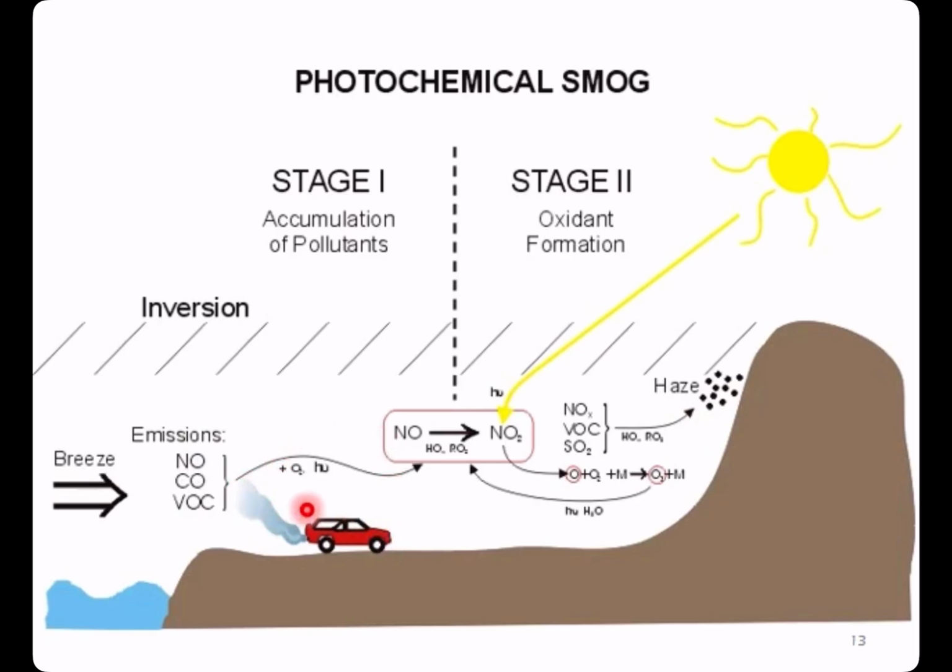In this case, the car emits nitrogen oxide, carbon monoxide, and volatile organic compounds. And the nitrogen oxide, as an example, can undergo chemical reactions to nitrogen dioxide with the sun's radiation. And this nitrogen dioxide can further release one oxygen atom, which then interacts with oxygen to form ozone. Now, ozone and nitrogen dioxide are all components of photochemical smog. So these compounds, under the sun's radiation, can form haze or photochemical smog.